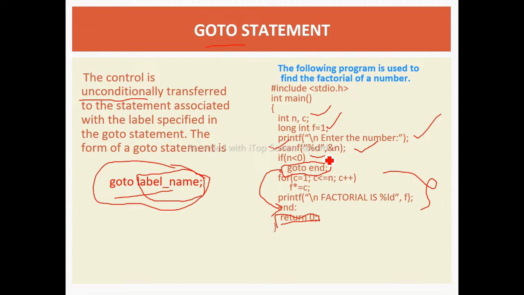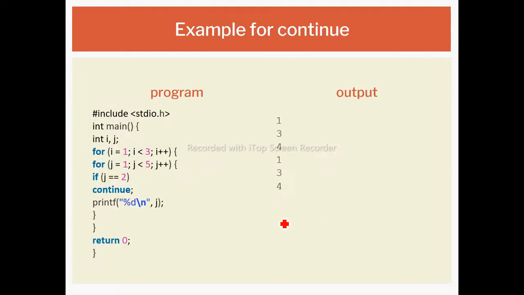To find the factorial of a number, that number should be positive. तो यहाँ पे हम लोग फर्स्ट में क्या चेक कर रहे हैं, here we are checking whether that number is positive or not. If that number is negative, then directly we are passing the control to the end, that is by using go to with the label. And यहाँ पे label का नाम क्या है, end, and we have written that end at the end of the program. So this is a go to statement.